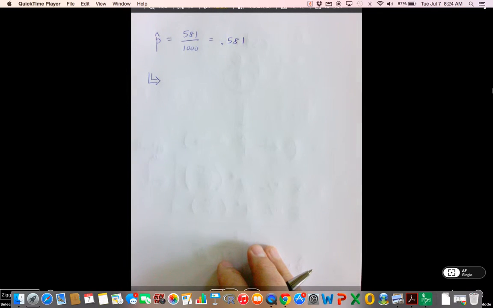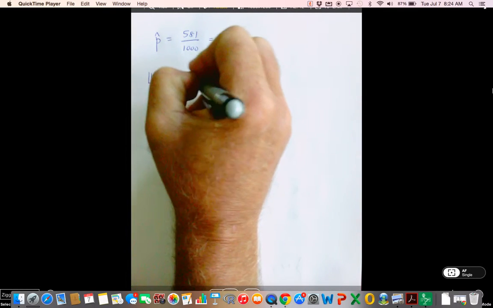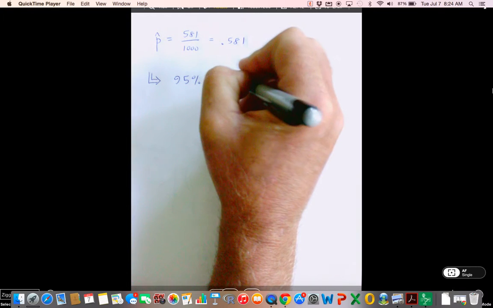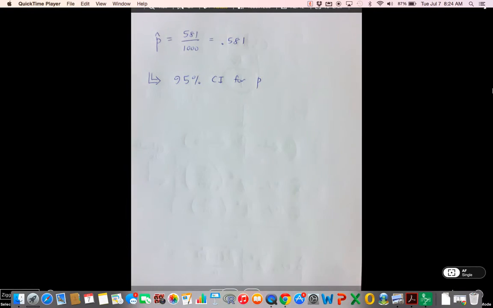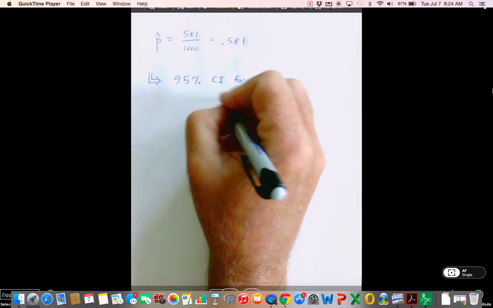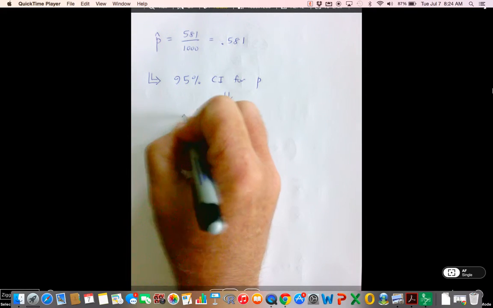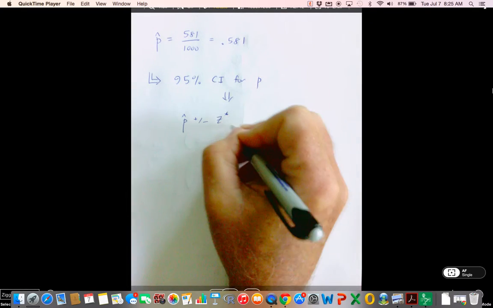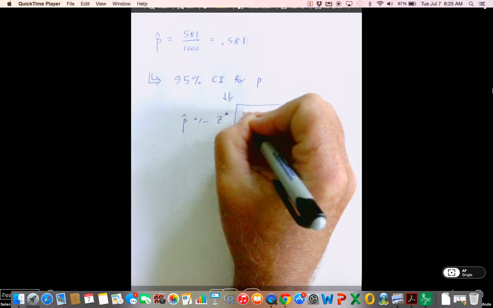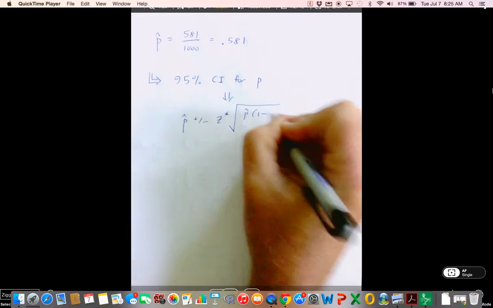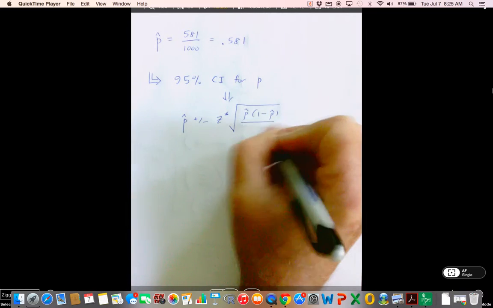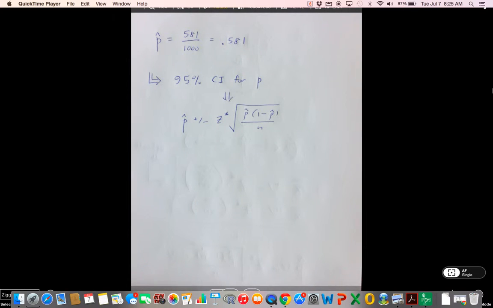Let's do a 95% confidence interval for P. So what does this give us? Again, P hat plus or minus C star times the square root of P hat times 1 minus P hat over N. Guys, plug and chug. That's all it is.